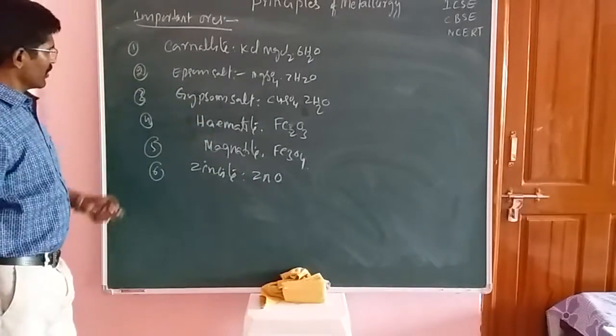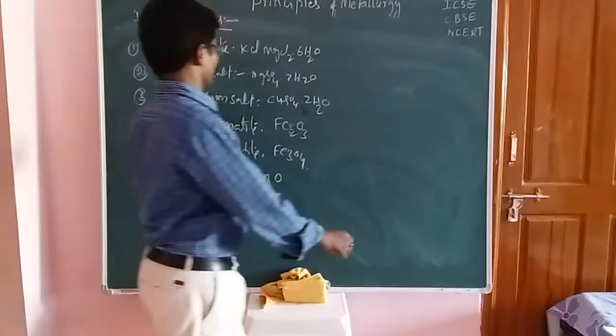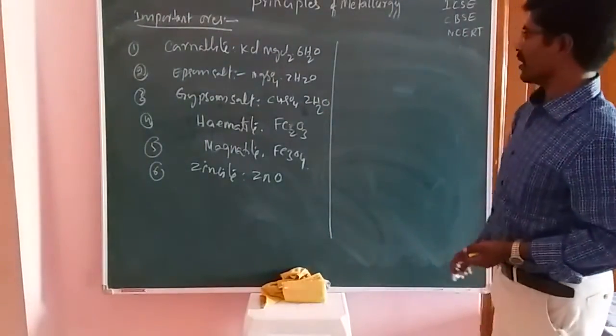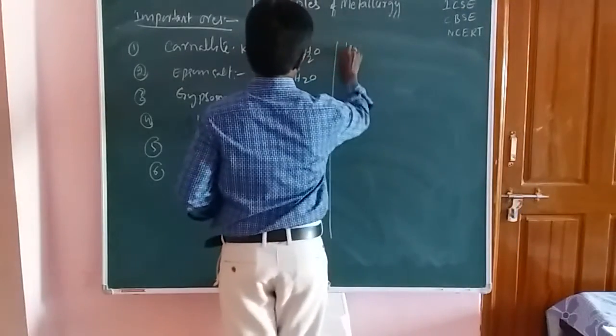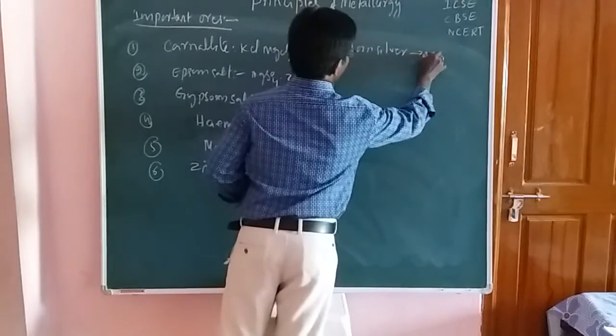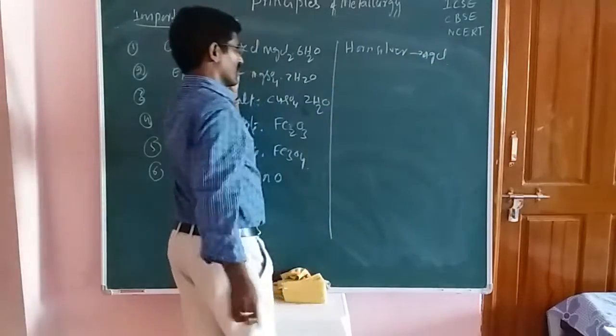Okay, students, so these are the mineral ores. Next one is horn silver, that is AgCl.